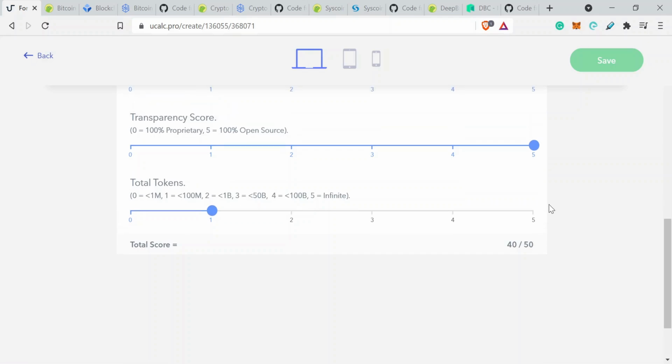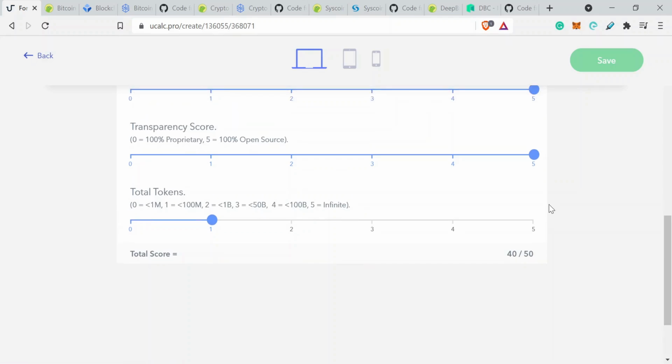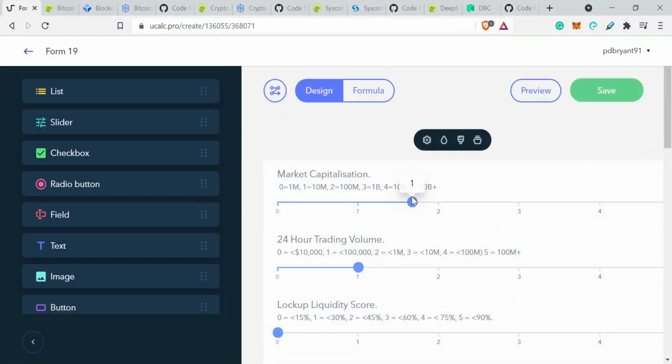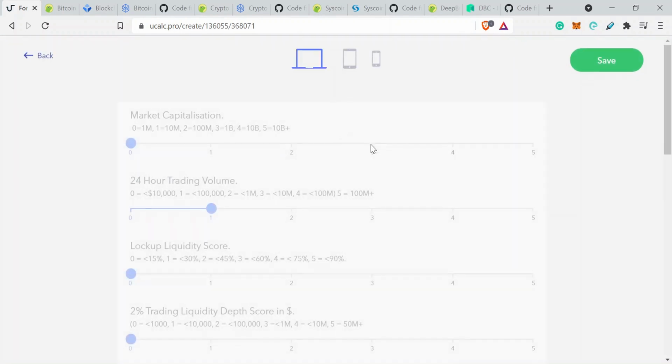Okay, so this doesn't really score the likelihood that you're going to make a profit. All it does is assess whether the project is likely to remain a high quality project in the future based on its previous actions. So let's reset that now. Okay, and let's go on to something a little bit more avant-garde than a particular cryptocurrency that's been around since the first day of cryptocurrencies.